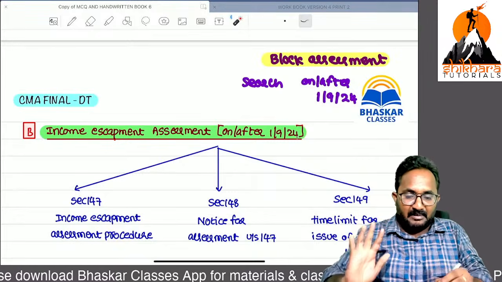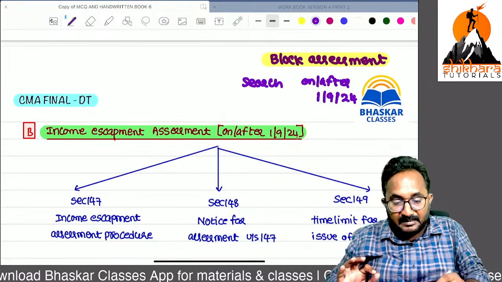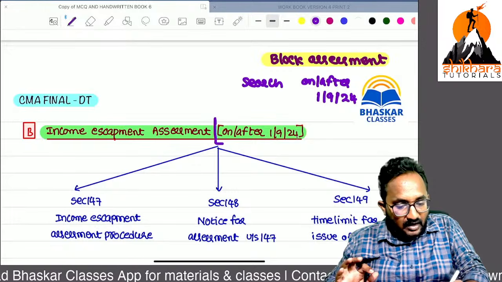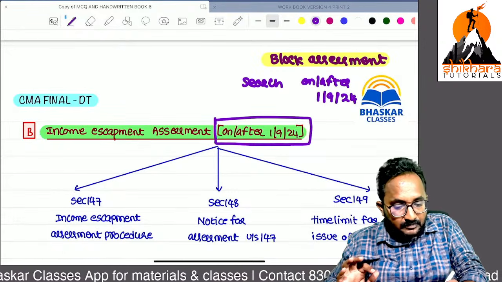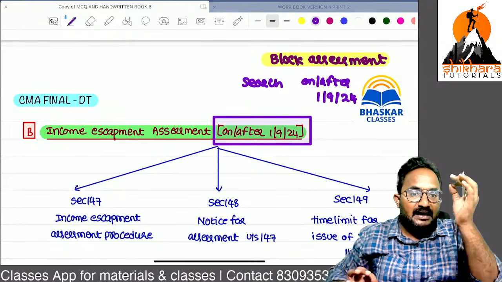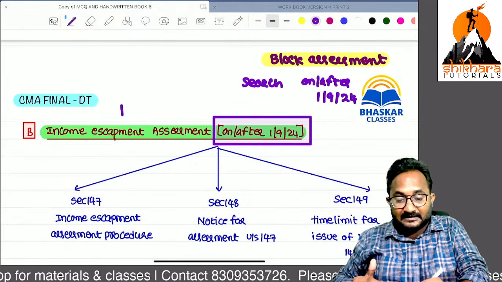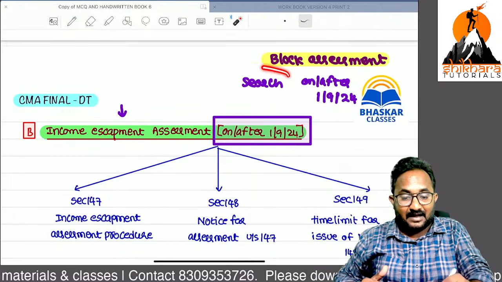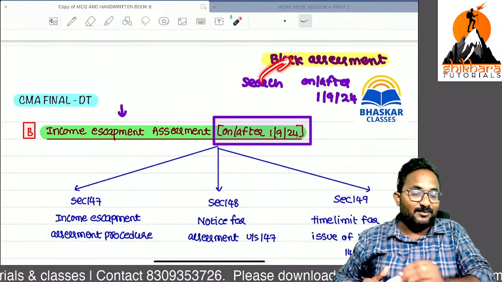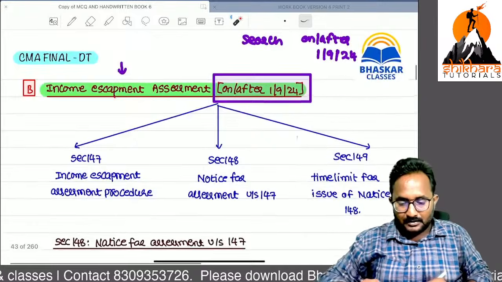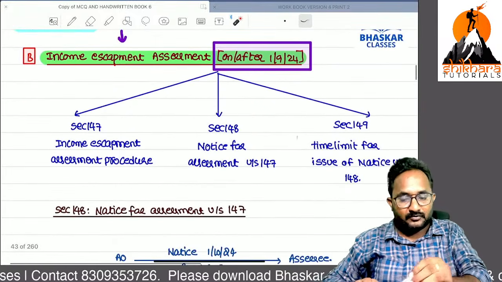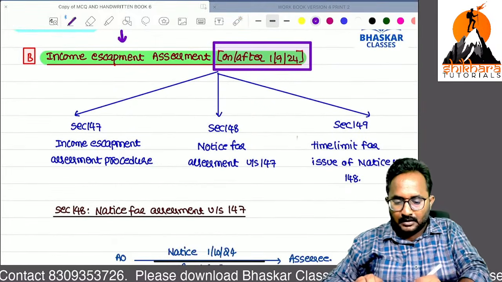Because of this amendment, we have consequential amendments in the income escapement assessment. Previously, the scope was more. Now, the scope is reduced because such cases are going for block assessment. So now, what is the position on or after? We have to learn both the things.